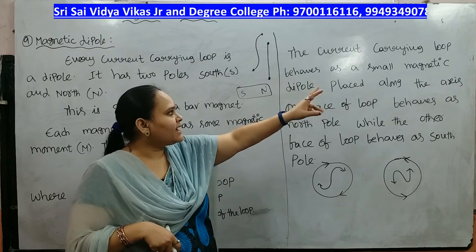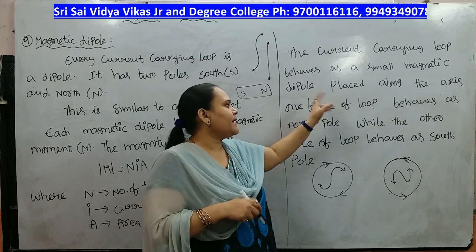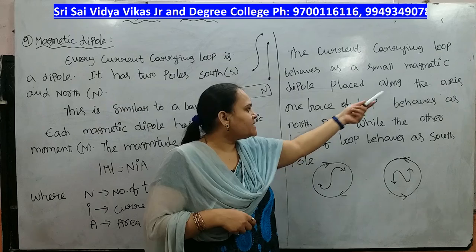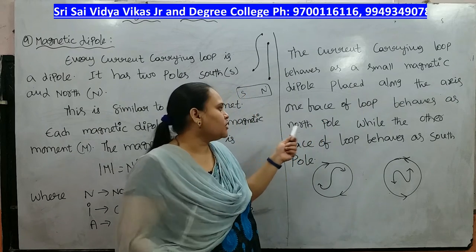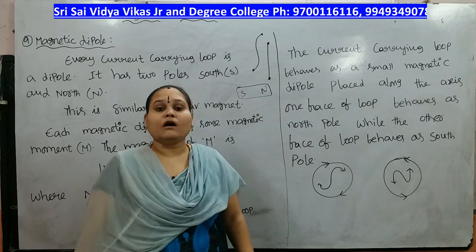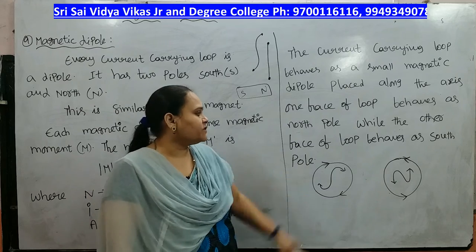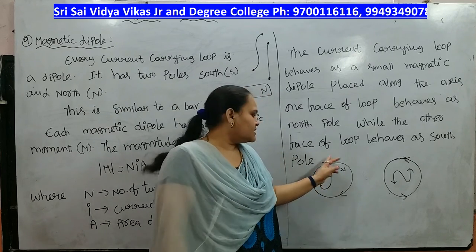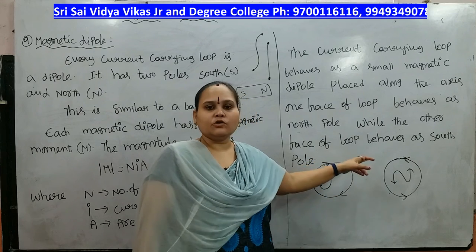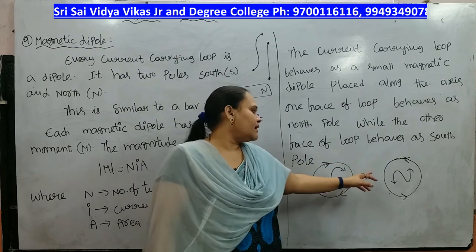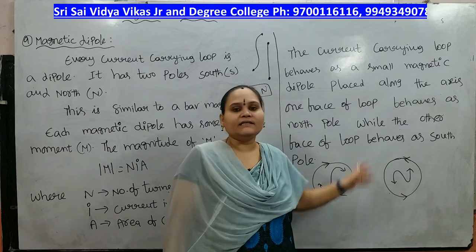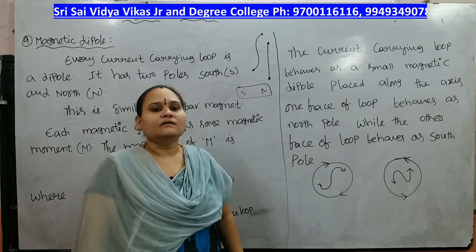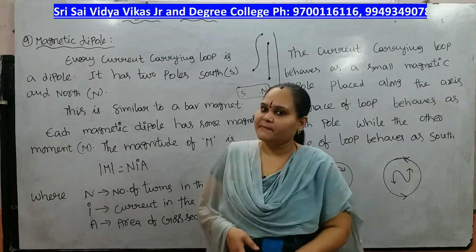The current carrying loop behaves as a small magnetic dipole placed along the axis. One face of the loop behaves as north pole while the other face behaves as south pole. Observe the diagram. This is the clockwise direction, so this is the south pole, and the current flowing in anti-clockwise direction, that is the north pole. This is the magnetic dipole.